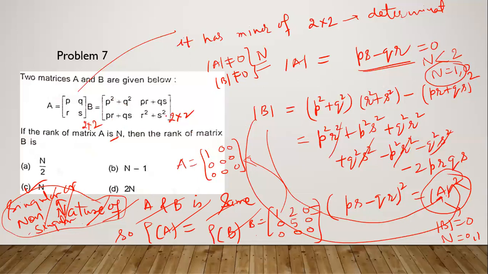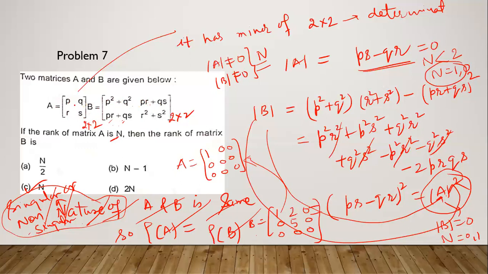It is depending on the values of PQRS. If all entries are 0, then PQRS are all 0, then B will be 0.